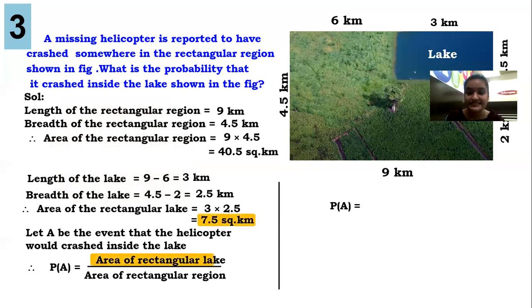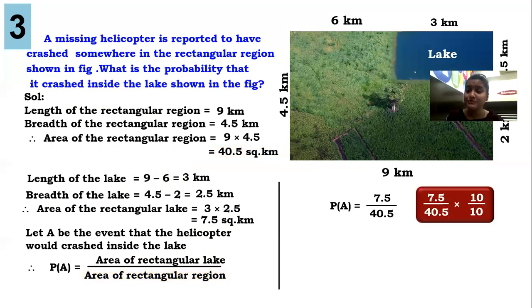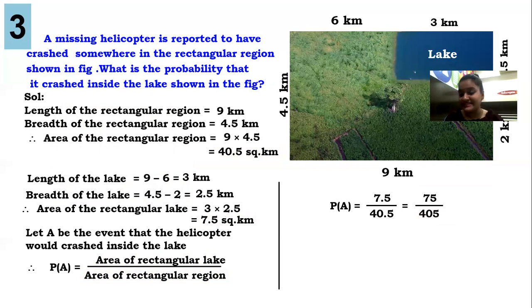Area of the lake is 7.5. Area of the rectangular region is 40.5. To remove the decimal, you will multiply the numerator and denominator by 10. 7.5 into 10 is 75. 40.5 into 10 is 405. We'll do the cancellation and we get 5 upon 27.